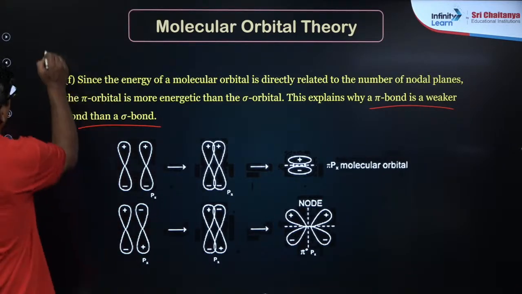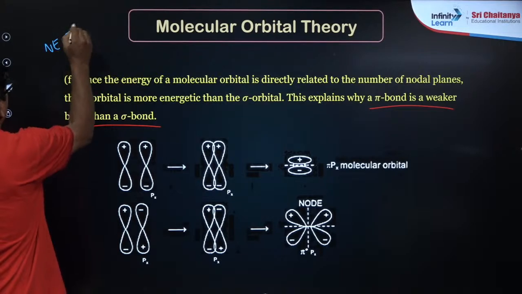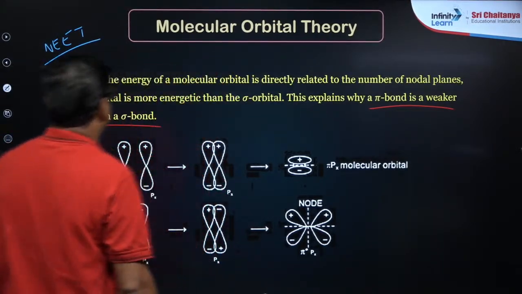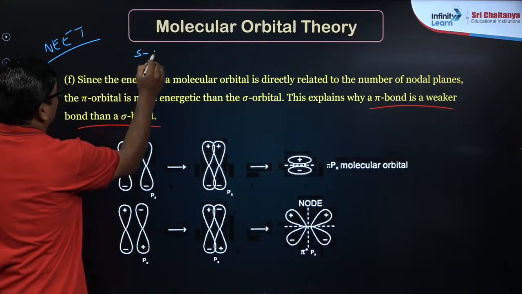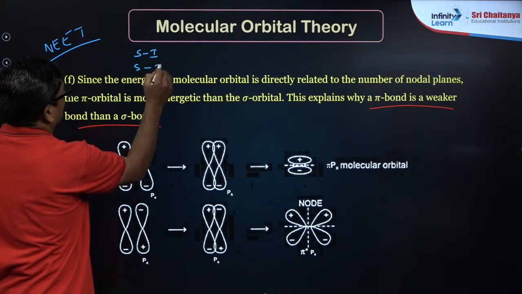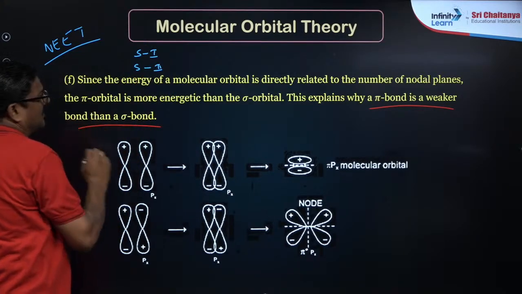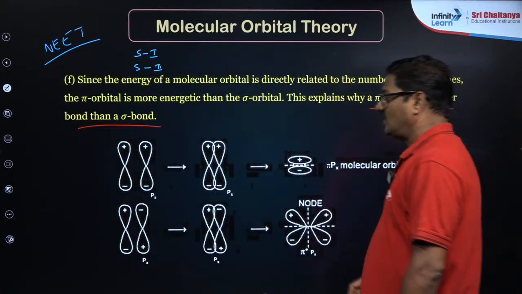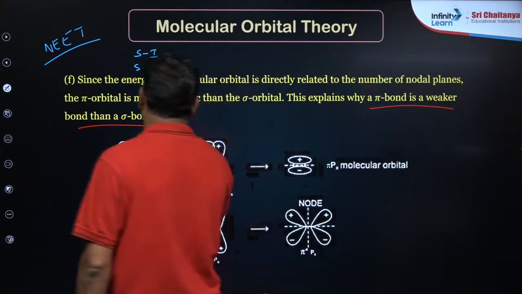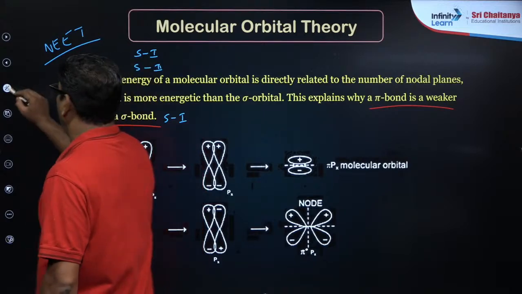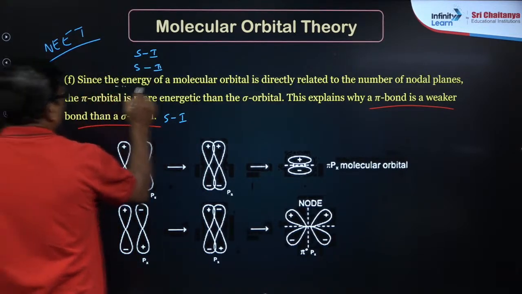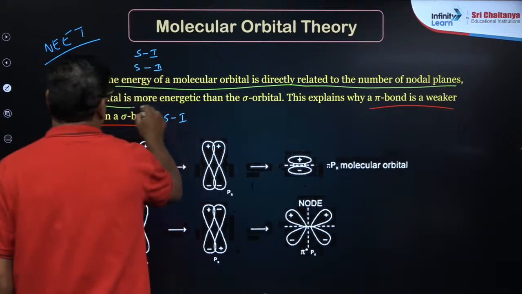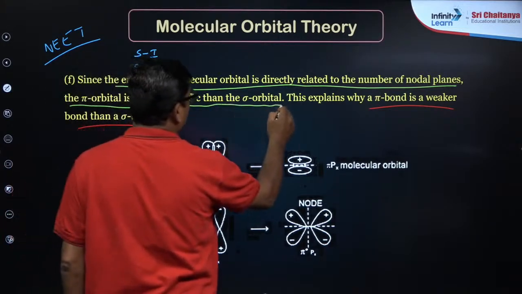My dear students, NEET examination में आप 2024 में देख चुके. So statement 1 और statement 2 का questions आता है. We can say pi bond is weaker than sigma bond. मान लो ये statement 1 होगा, and reason आता है: the energy is directly proportional to nodal planes, pi bond is more energetic than sigma bond.